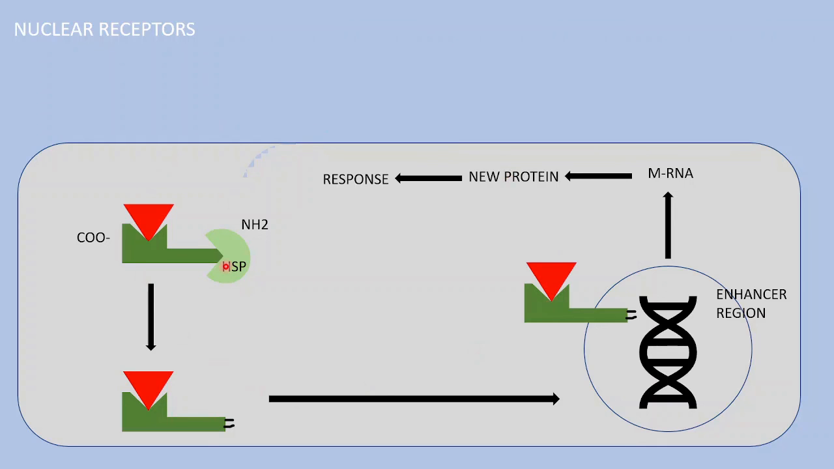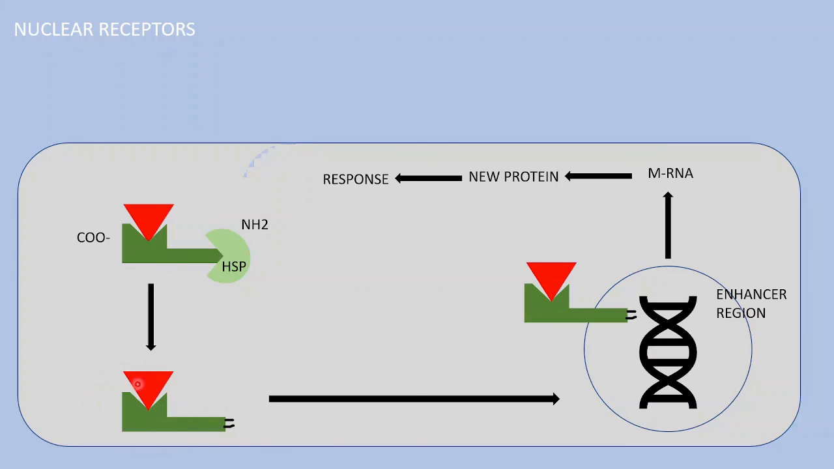Let's summarize again: the lipophilic substances can easily go into the cell and act as ligands and interact with this particular receptor. When the ligand is not present, the receptor has the heat shock protein covering the DNA binding site. Whenever the ligand comes and attaches to the receptor, the heat shock protein will detach from the receptor and the DNA binding site will be exposed.